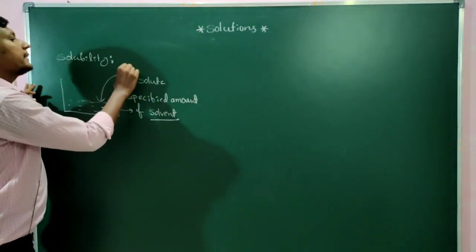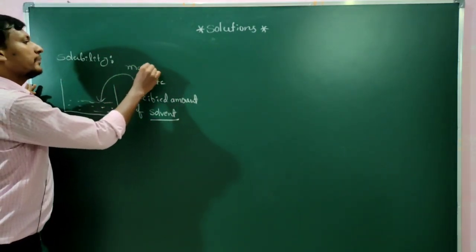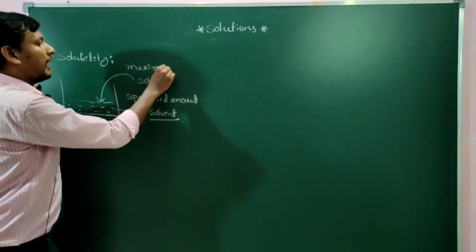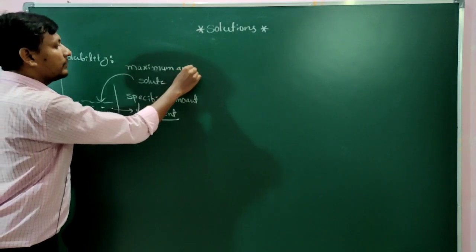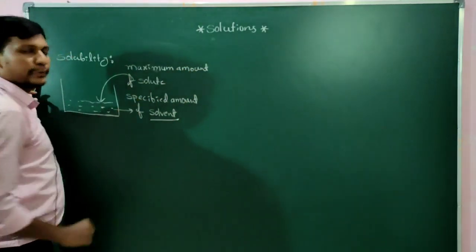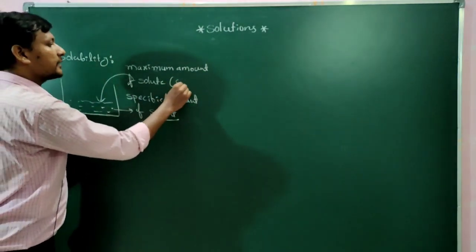Now here I am taking the maximum amount of solute. It can also be considered a substance.